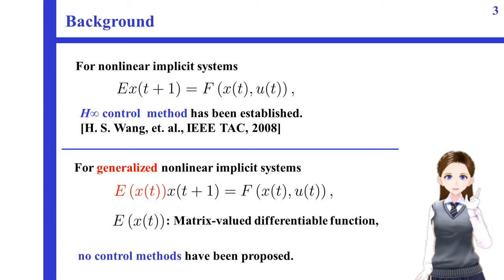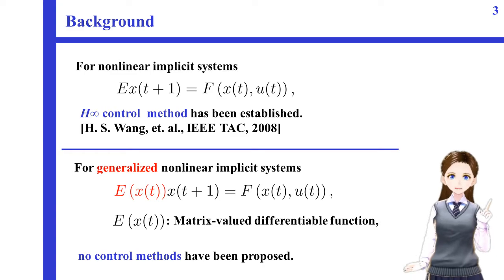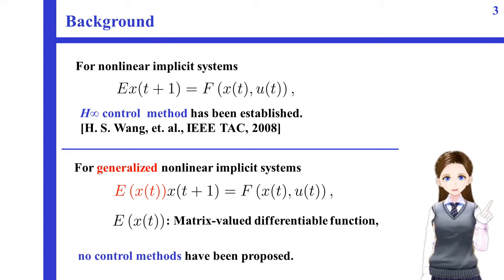However, for generalized nonlinear implicit systems as shown here, no control methods have been proposed. That means, in the case where E is the state-dependent matrix-valued function, a control method has not yet been proposed. Therefore, in this study, we focus on this class of nonlinear implicit systems. This is our motivation in this research.